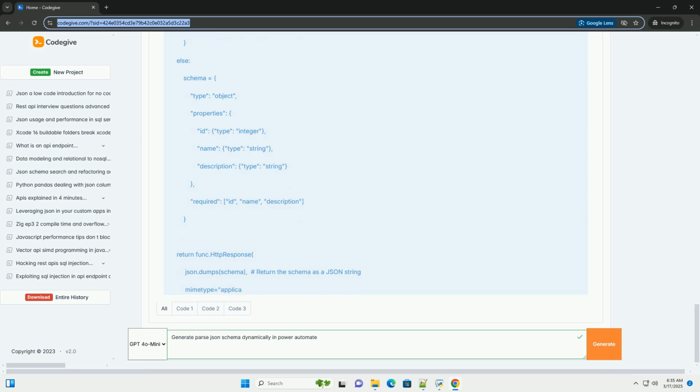Schema validation: consider validating the generated JSON schema against a JSON schema validator to ensure that it is valid and conforms to the JSON schema specification. This can help prevent errors during the Parse JSON action. There are several online JSON schema validators you can use, or you can use a library within your Azure function.